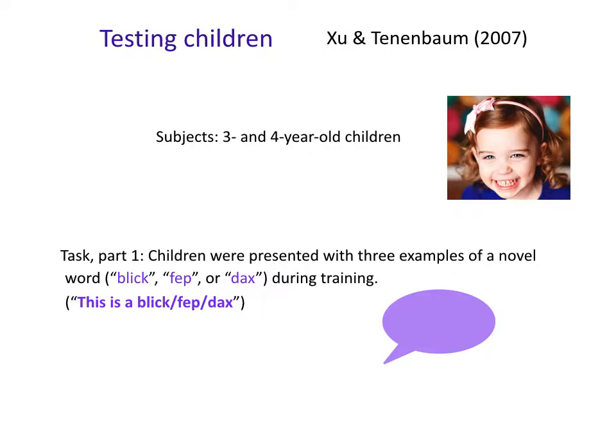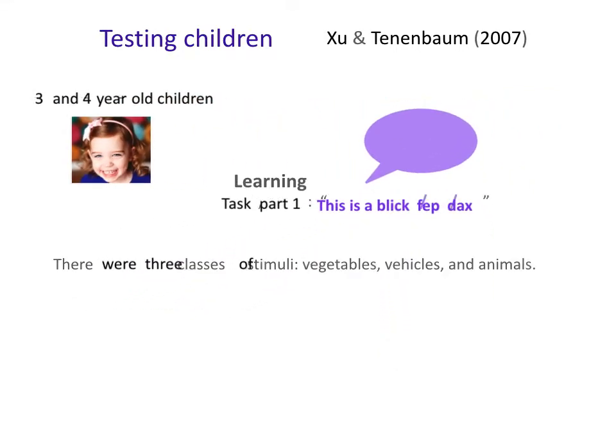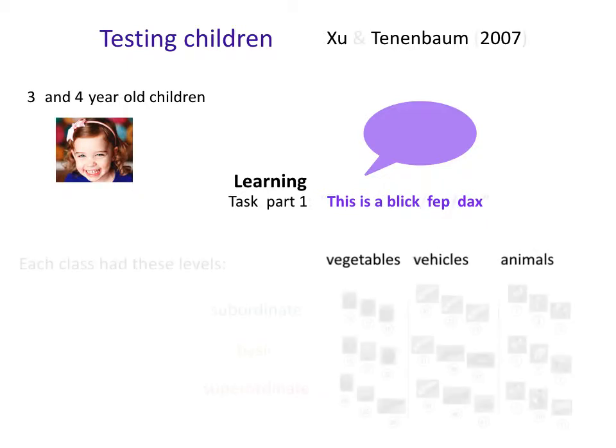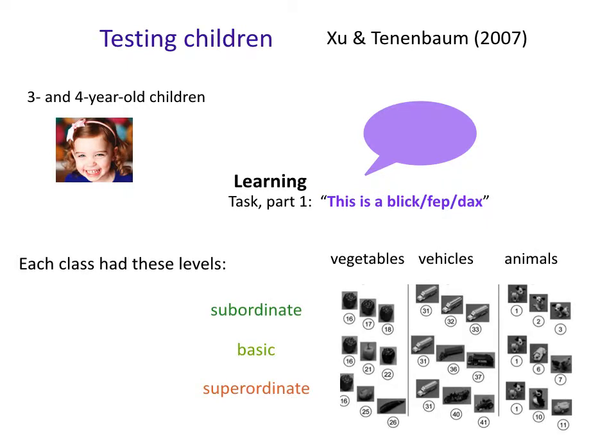So here's how their experiment went. They tested 3 and 4-year-old children, and in the first part of the task, children were presented with 3 examples of a novel word like fep or blick or dax, which are reasonable English made-up words, right? During training, they would say something like, this is a fep, or this is a dax, or this is a blick. So we're just going to continue with the fep example. But the idea is there were 3 classes of stimuli of possible reference: vegetables, vehicles, and animals. And this is actually a figure from their paper, which is sadly in grayscale, but again, these were likely in color for the kids, right?